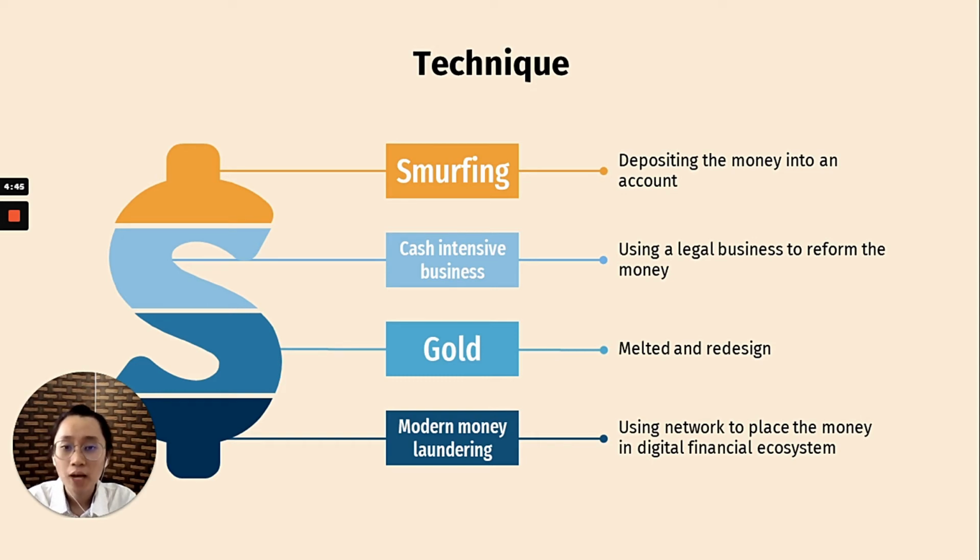With the ever-evolving internet, there is a new technique that has occurred in money laundering, which is modern money laundering, using the network to place money into a digital financial ecosystem. For example, using online banking, online gambling, or e-cash, since it is fast and not easily tracked down or discovered by somebody. Some launderers will also use decentralized currency to launder money, like Bitcoin. It's quite popular in recent years.